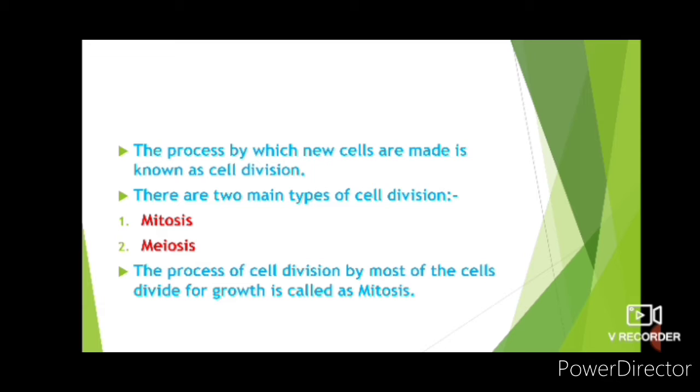Mitosis and meiosis. This is a new term for us to learn, so let us understand this concept carefully. The two main types of cell division are mitosis and meiosis.